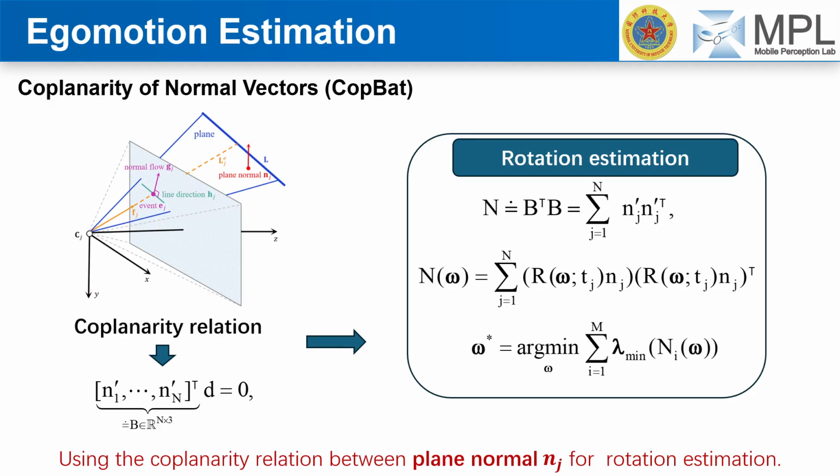A core novel aspect of our work is the coplanarity relation. Here, we consider the normal vectors derived from events. The key insight is that for a planar patch in the scene, these normal vectors observed over time must be coplanar. Our COPBAT method leverages this geometric constraint, using batches of normal vectors for robust rotation estimation.